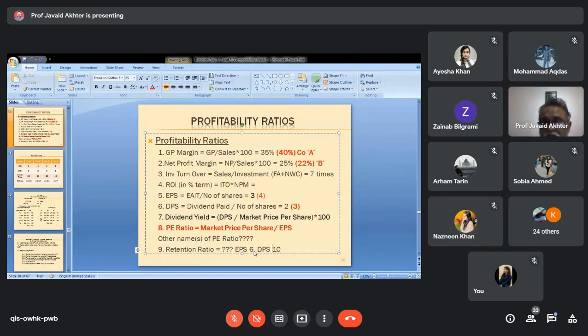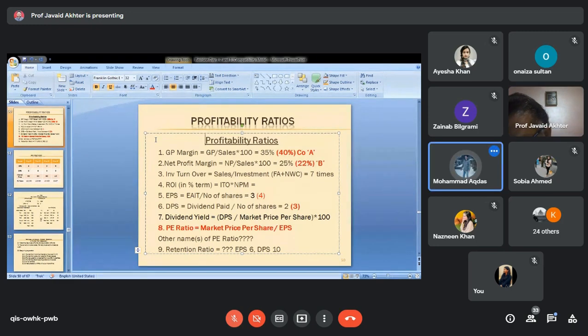No. If earning per share was 6 and dividend paid was 10, is this possible or not? No, sir. Okay. Any other answer? Possible. Okay. Explain why it is possible.